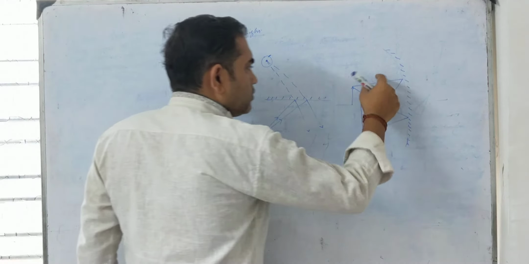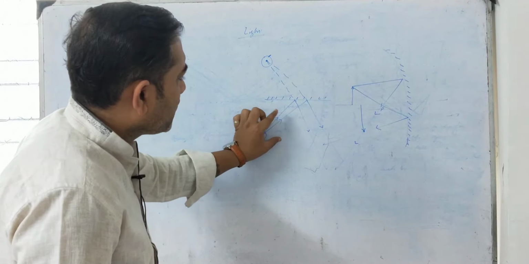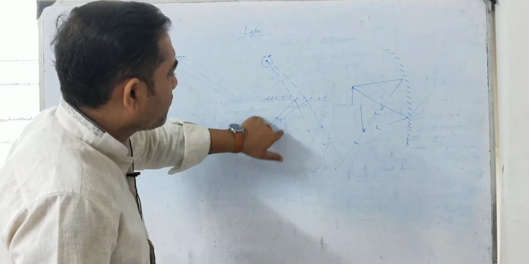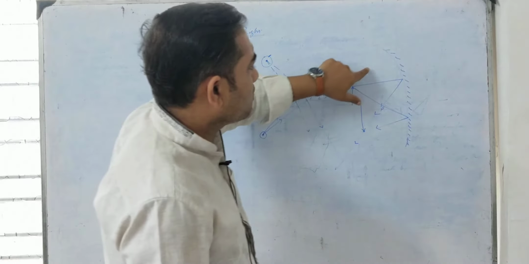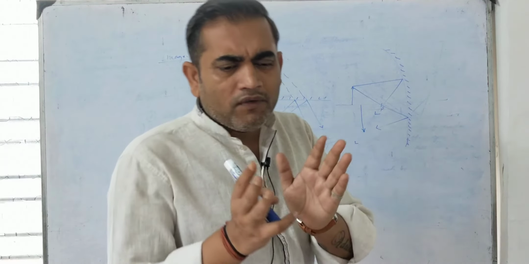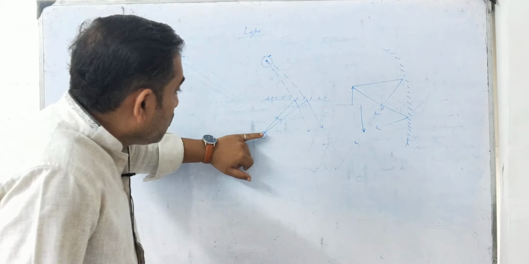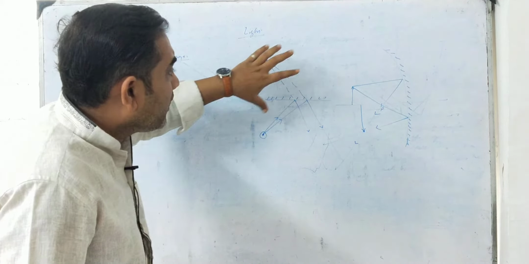in both the cases, two rays have traveled from the object. Here also we have taken two rays that have traveled from this particular source, again two rays have traveled from this particular source. So whatever the number of rays of light, that is not our concern, but we are going to define image.